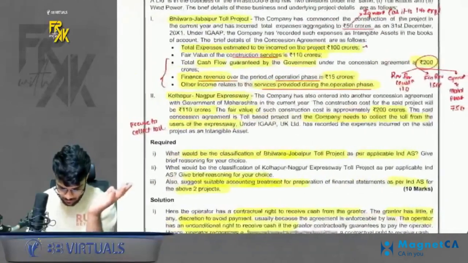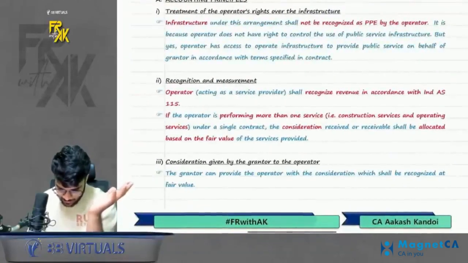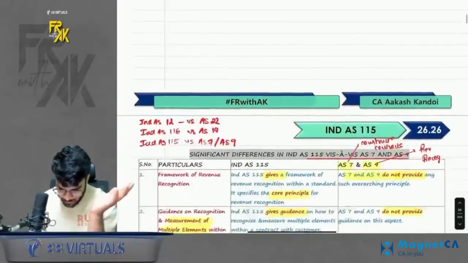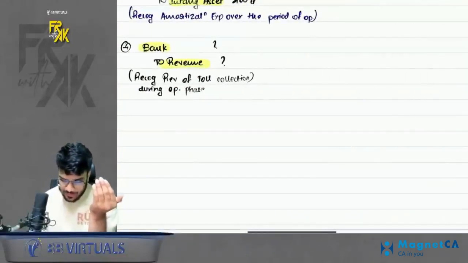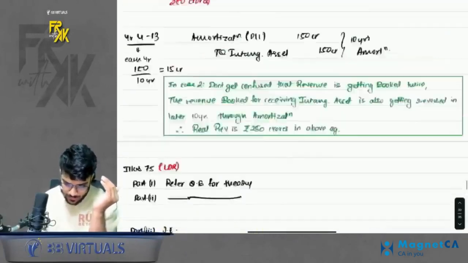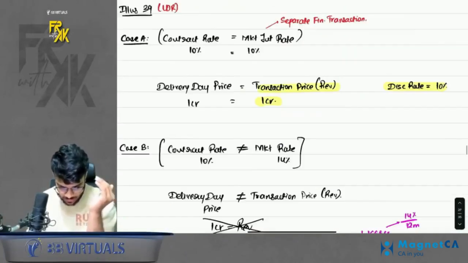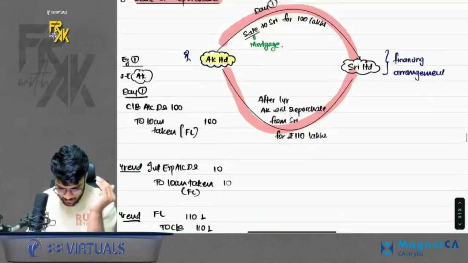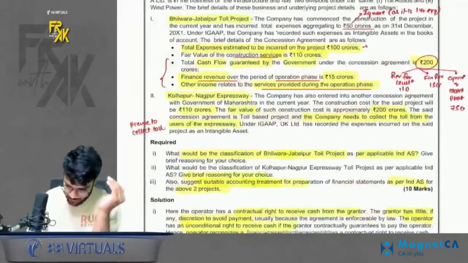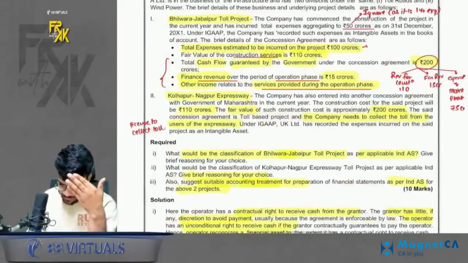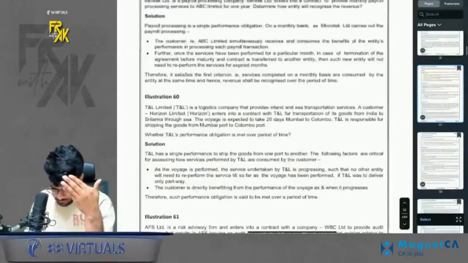Okay, chalo. So this was your service concession arrangement point as well. Done with this. Now, is the chapter over? Of course not. There are some questions which I need to cover in the revision as well. I will cover those questions. So let's start one by one. The first question out of it is illustration number 22. I'll go line-wise. Whatever is pending, I will just keep on taking it up.